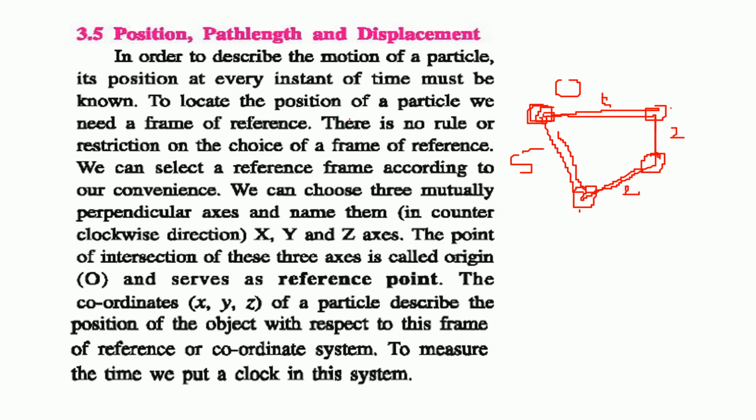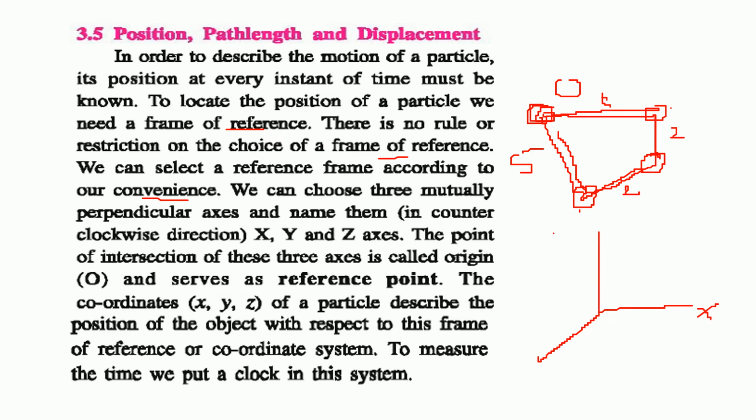So to locate the position of a particle, we always need a frame of reference. We cannot just say that this is a position. It must be related to something, from where you are watching. There is no rule or restriction on the choice of frame of reference. You can take any frame of reference. We can select a reference frame according to our convenience. It's up to you. Normally we choose this.